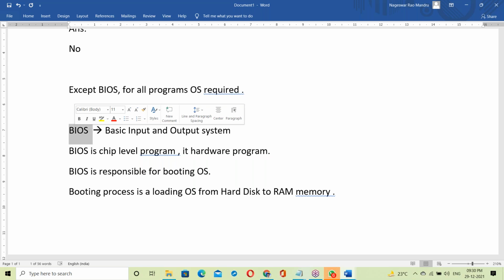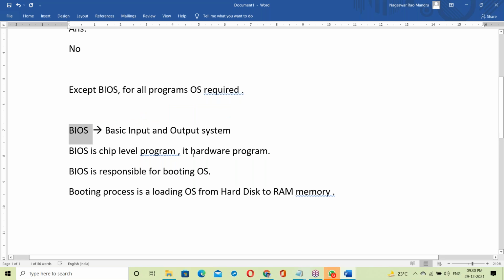First step, once you power on the system, first is BIOS only. The BIOS program starts. It's a hardware level program. That BIOS program will load the OS in the RAM memory. So the BIOS program is responsible for the booting process. Booting process is loading the OS from hard disk to RAM memory.